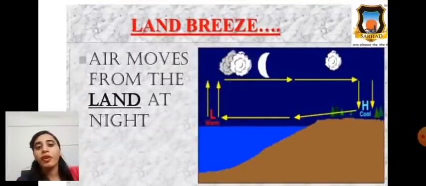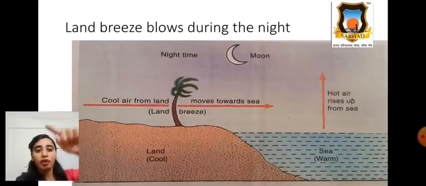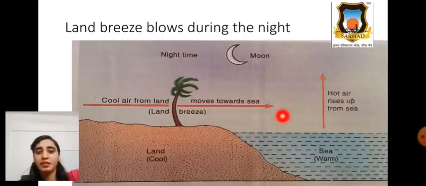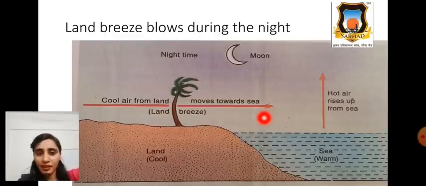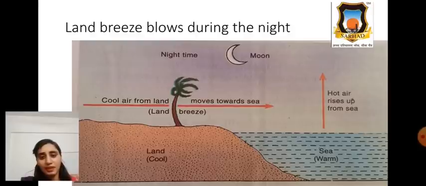Like this, land breeze. Air moves from land at night. See in this figure, in land breeze, cool air from land moves towards the sea. This is called land breeze. In sea breeze, cool air moves towards the land, but in land breeze, cool air from land moves towards the sea. In land breeze, cool air from land moves towards the sea, and in sea breeze, cool air from sea moves towards the land. Understood?